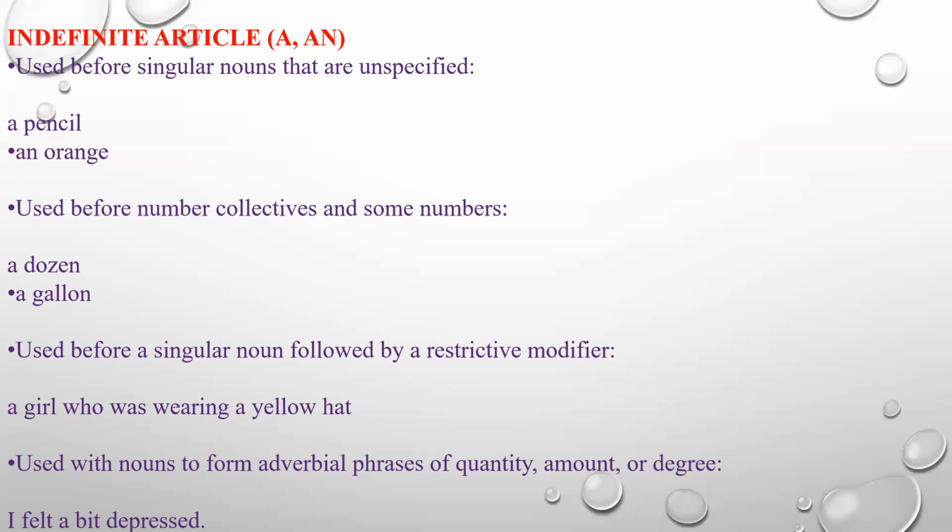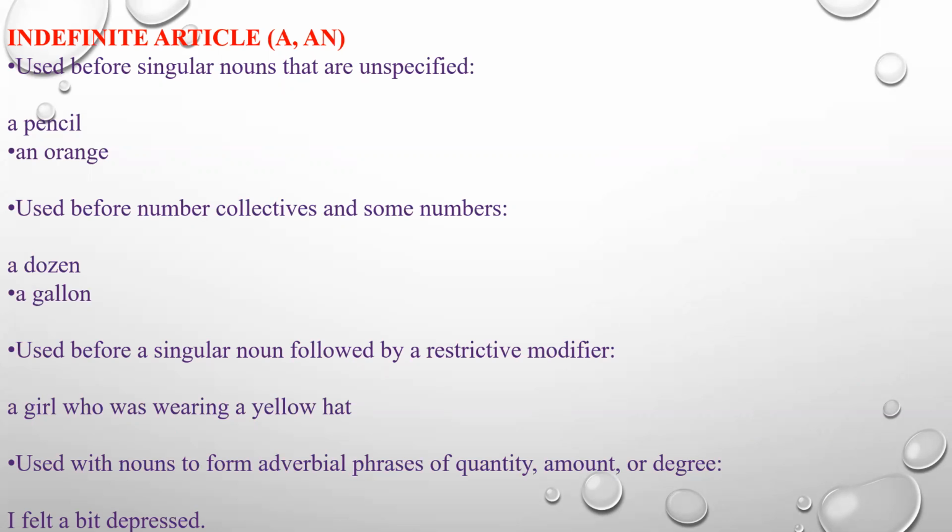Okay, and a is used before collectives and some numbers. A dozen, a gallon. A collective means a group of something, for example, a dozen means 12 together, and also before numbers you use a. It is also used before a singular noun followed by a restrictive modifier. A girl who was wearing a yellow hat.